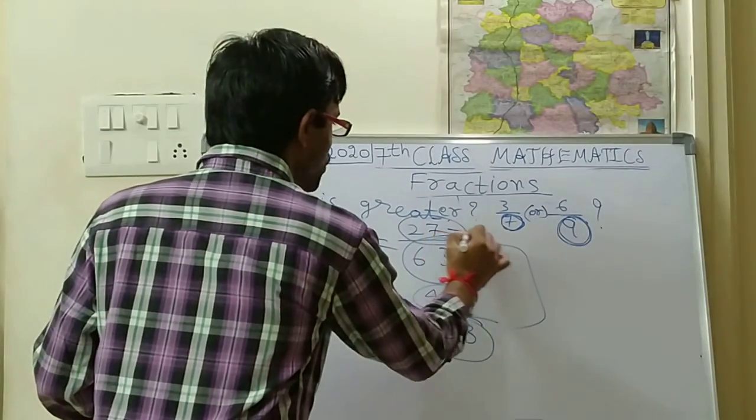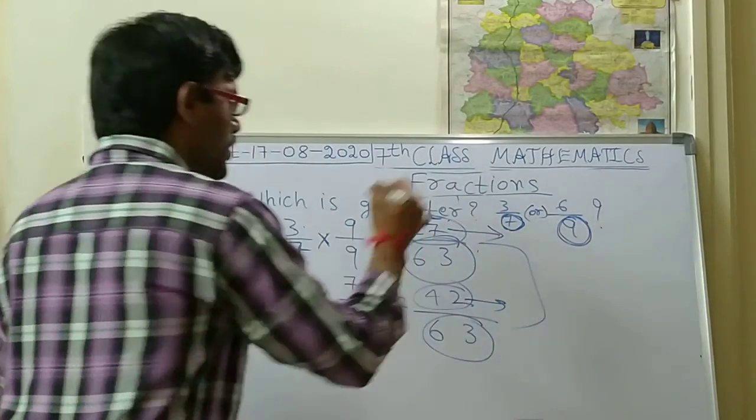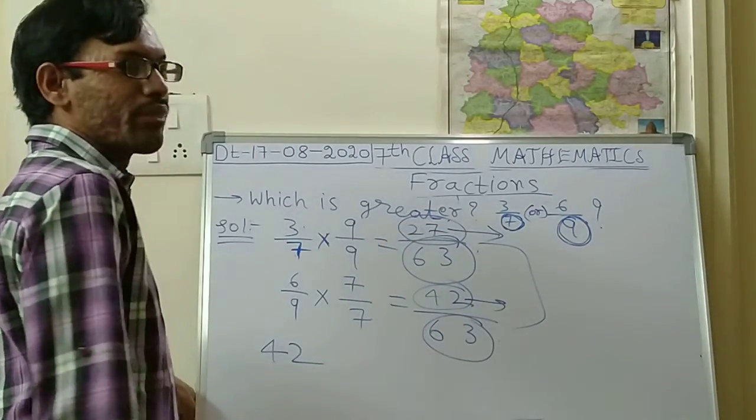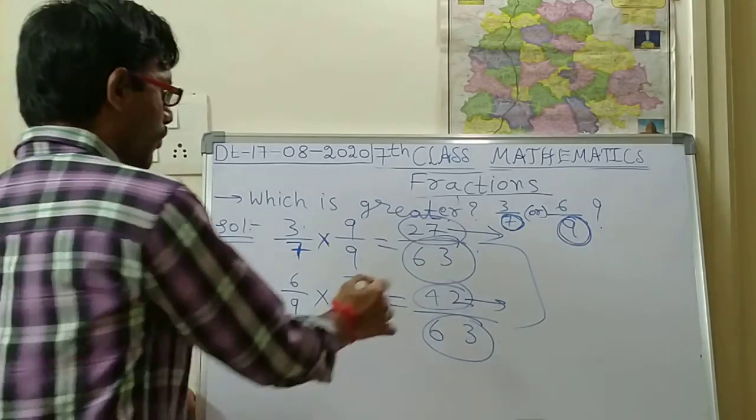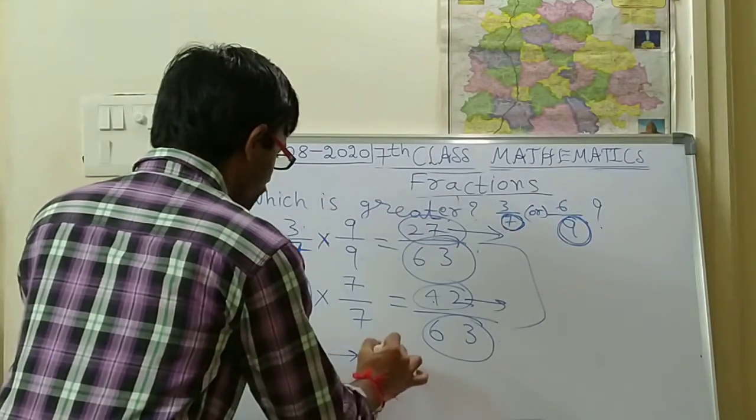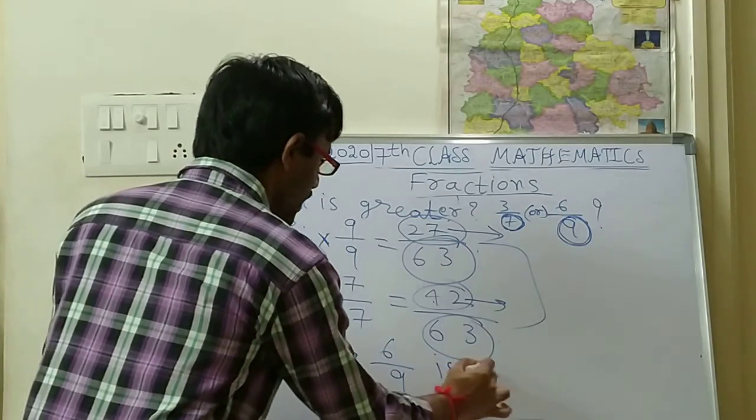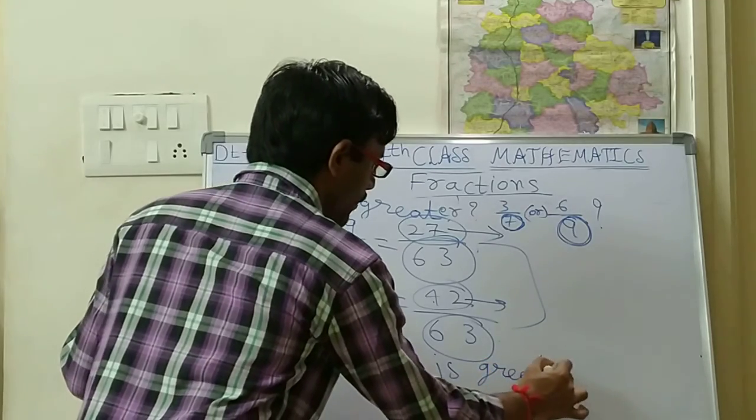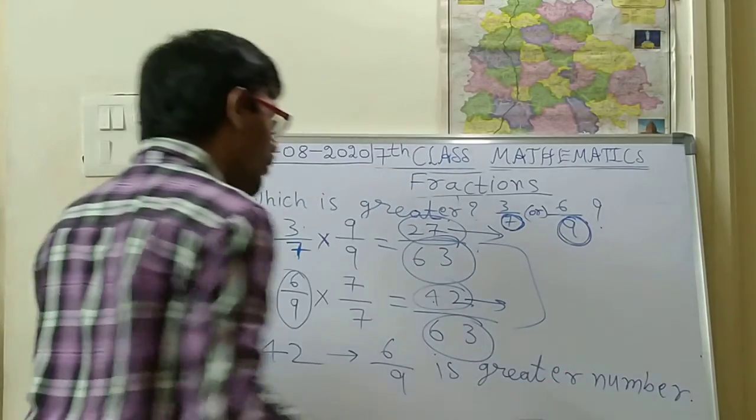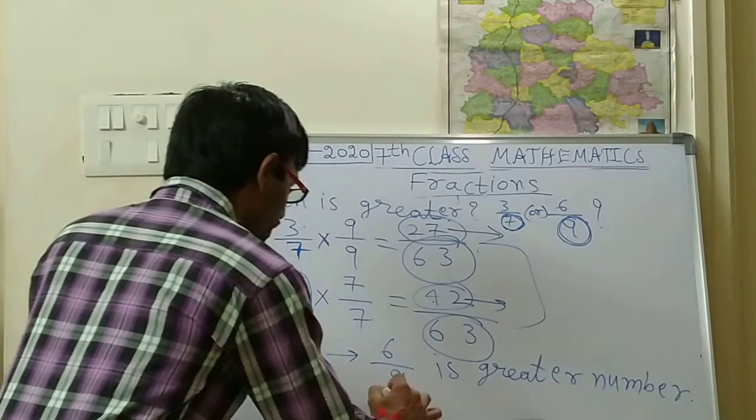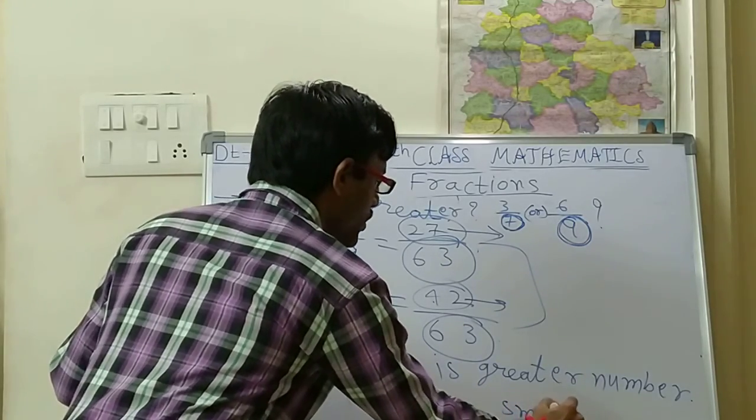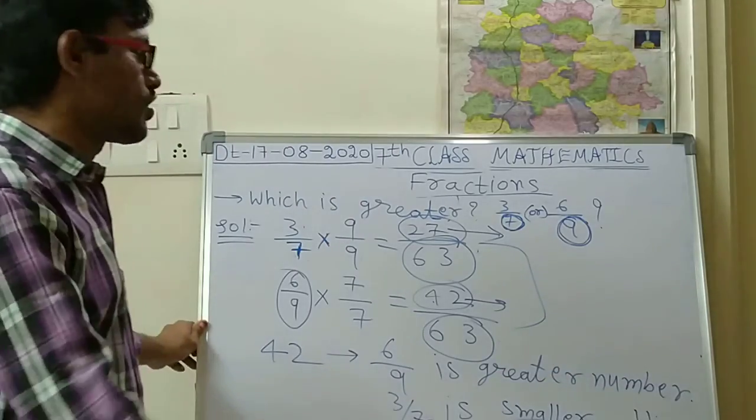Here one is 27, one is 42. Which is the greater number, 27 or 42? 42 is the greatest number. 42 is the greatest number, so for which fraction did it come? 42 came for 6 by 9. So 6 by 9 is the greater number. Obviously, which is the smaller number? 3 by 7 is the smaller number. Like this you will be writing.